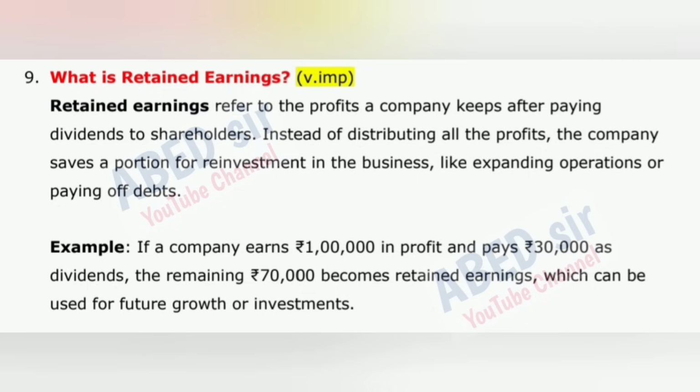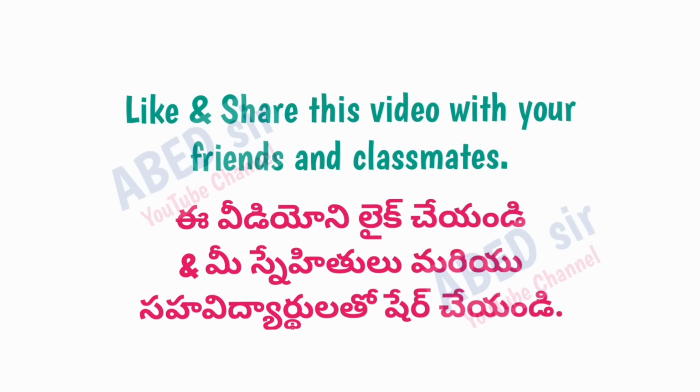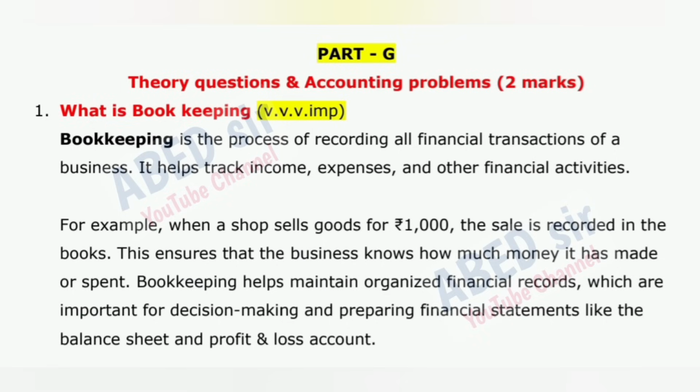Example: if a company earns 1 lakh rupees in profit and pays 30,000 rupees as dividends, the remaining 70,000 rupees becomes retained earnings, which can be used for future growth or investments. Next, Part G. Theory questions and accounting problems, 2 marks. First important question is 1.